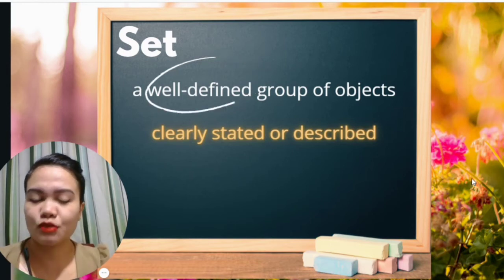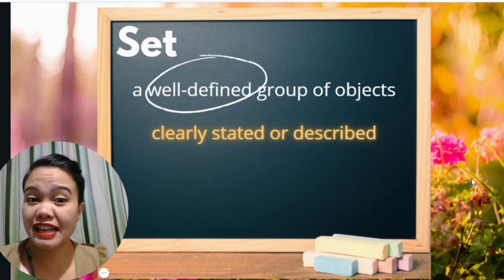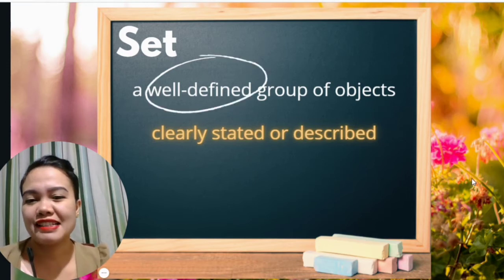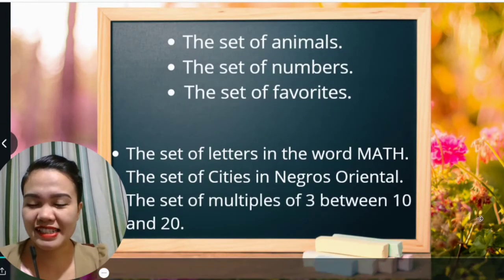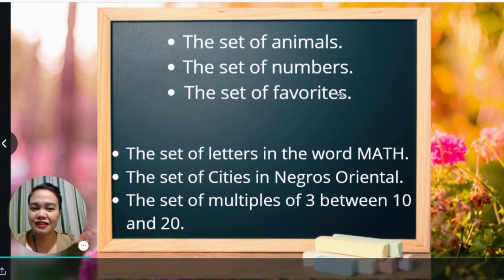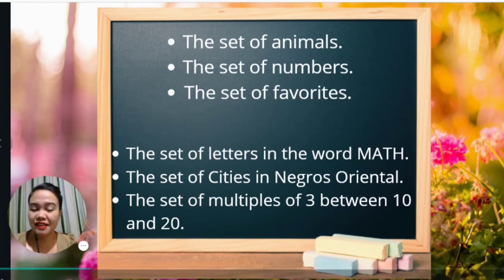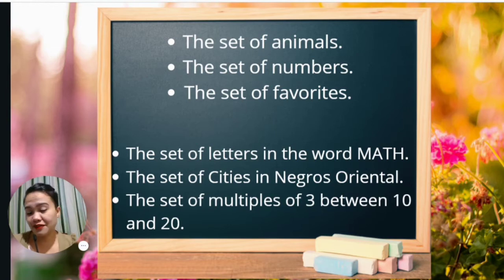Kana bang klaro og unsay iyahang gipangayo or unsay naman sa set. So let's now take a look at some sentences here. For the first set of sentences, we have the set of animals, the set of numbers, the set of favorites. So for these first three sentences, klaro ba unsay iyang gipangayo?